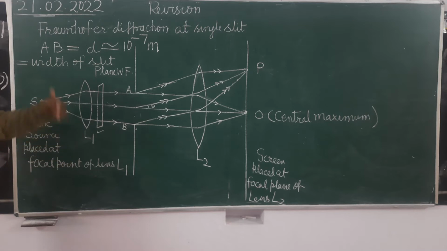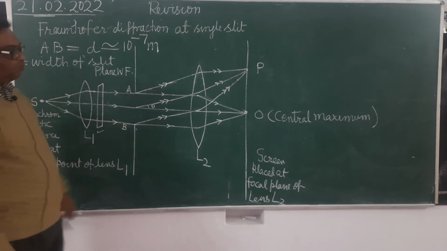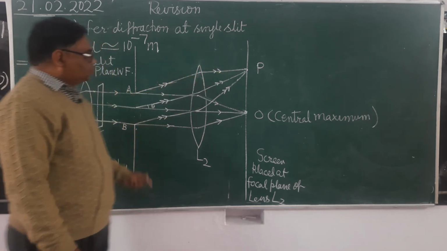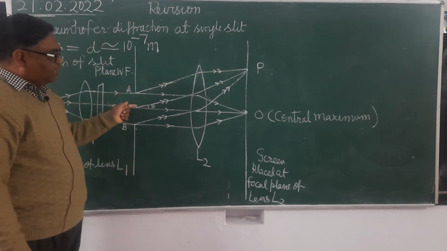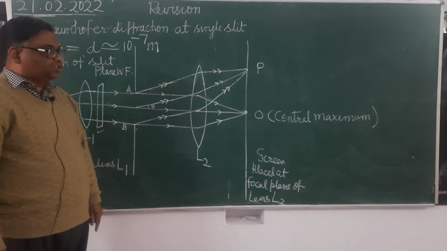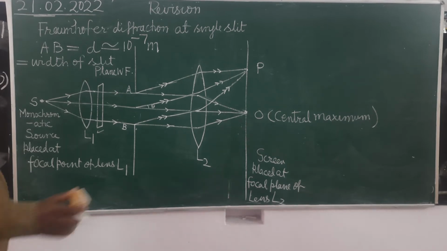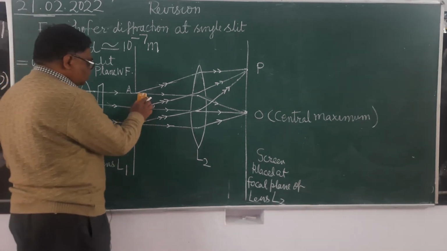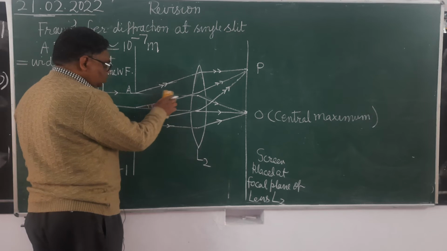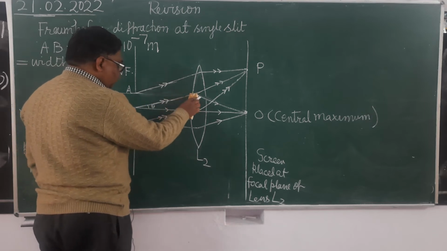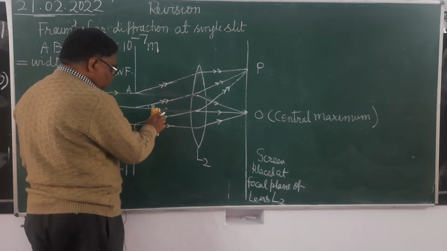Now, what will be at the other points? Other points means you take one point P, those waves which have diffracted at an angle theta from the original direction. So, see here, like the YDSE, you find out the path difference. Here I am rubbing this just for giving clarity in the diagram.